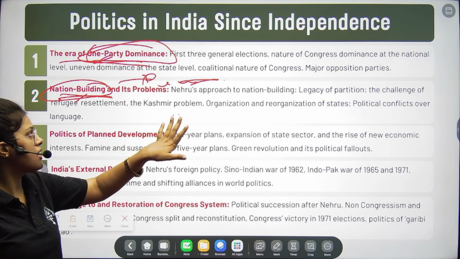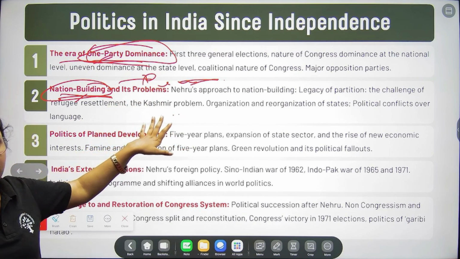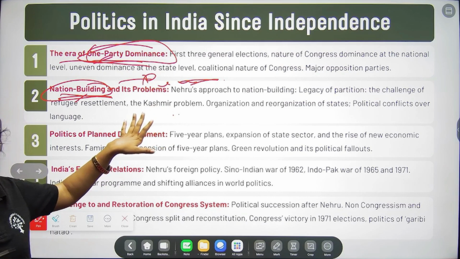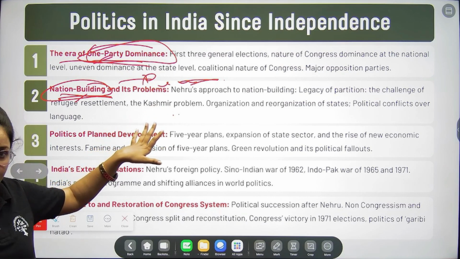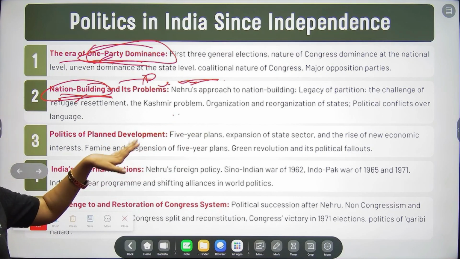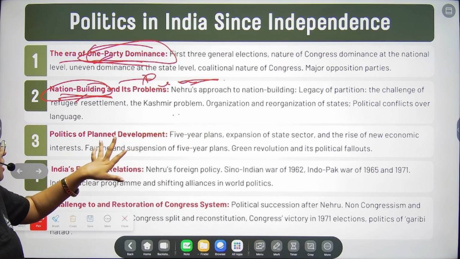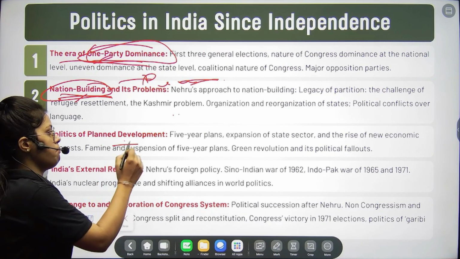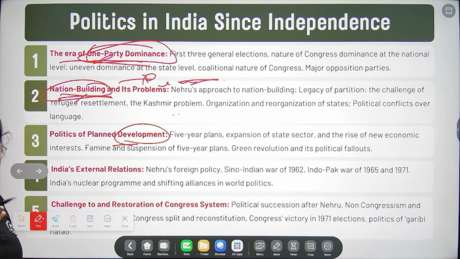In the second chapter, we have already discussed the integration, what problems we faced during the integration of the states, or what problems we had when we got independence. So there was a problem of partition. Third is about development. While we were discussing the three problems, we discussed democracy, the integration problem, and then the third problem is how to ensure welfare of all, right?